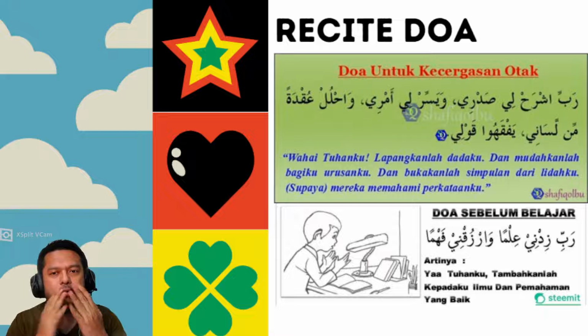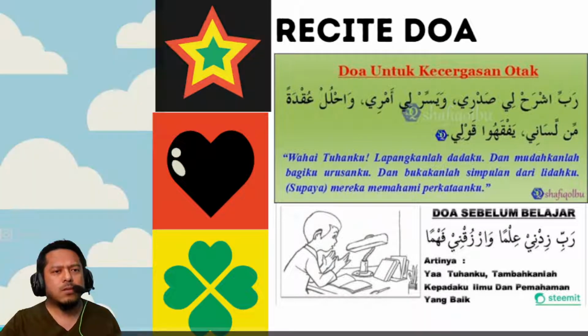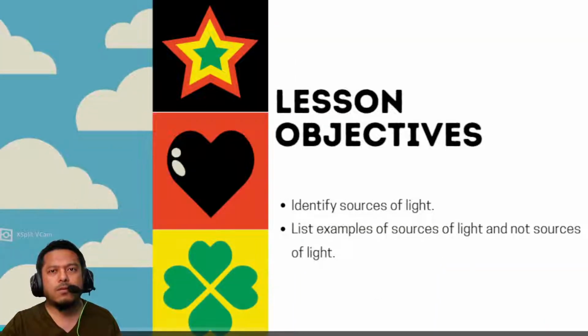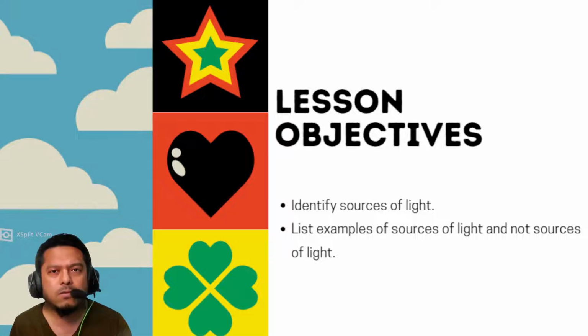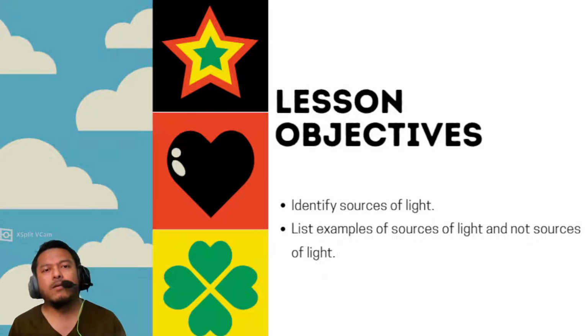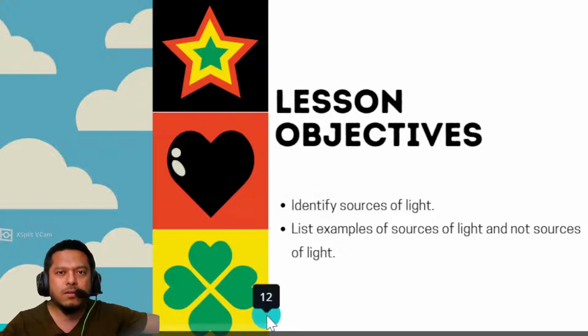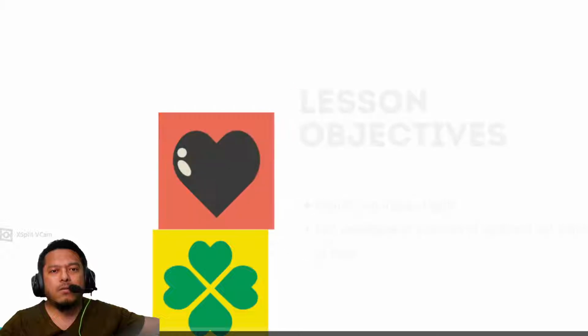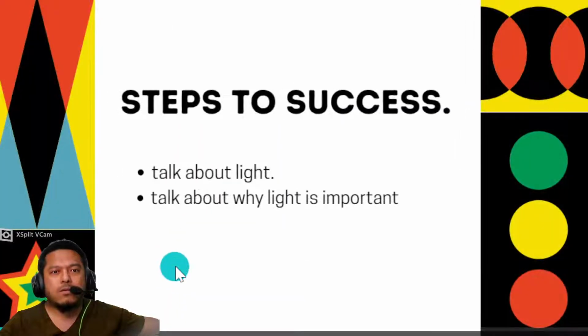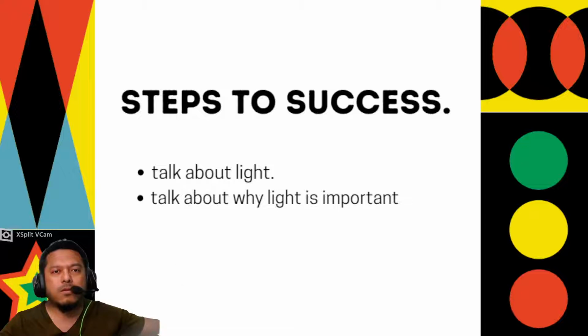Alhamdulillah. Okay, to continue with our lesson for this week, that is to revise, identify sources of light, and then we take a look at the list of examples of sources of light and not sources of light. Okay, our step to success is to talk about light, and we also try to talk about why light is important.